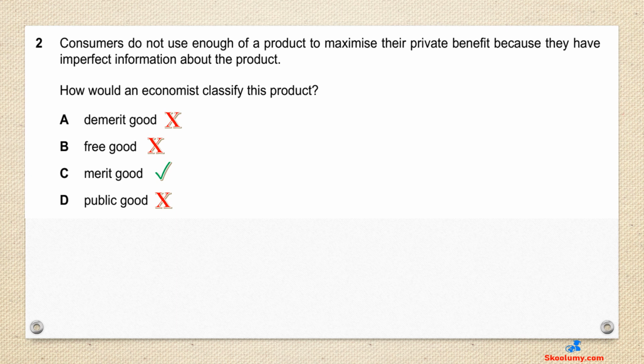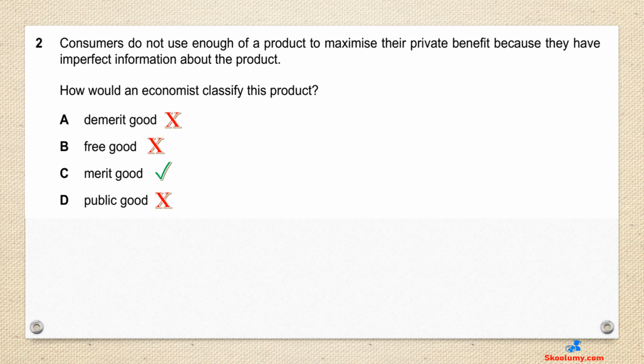A is wrong. A demerit good is overconsumed because consumers do not realise all the costs or dangers of consuming it. For example, alcohol, cigarettes. B is wrong. A free good is a good that is available in abundance. For example, air. D is wrong because everybody has access to a public good even without paying for it, e.g. roads, policing.